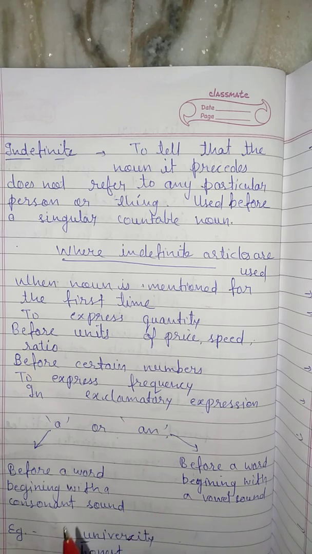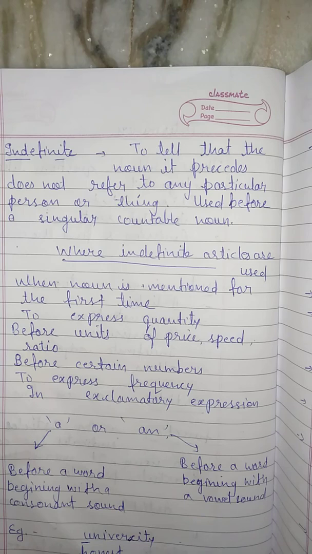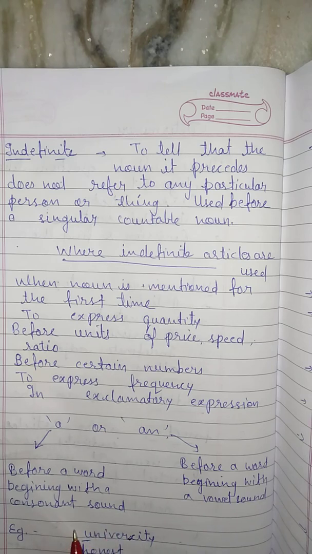But there are some exceptions, like the two examples I have written. University starts with u, which is a vowel, but we have to check the vowel and consonant sound, not the letter. Starting with u, but the pronunciation is "yoo-niversity", so here it is a consonant sound, not a vowel sound. So before university we will use the article a.